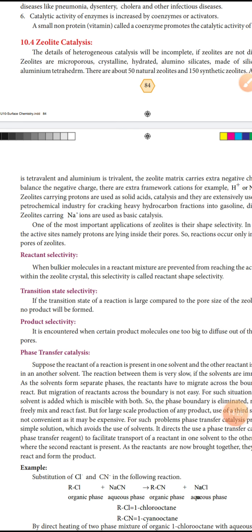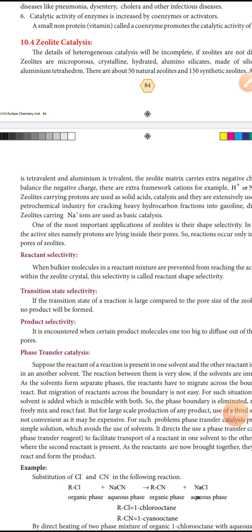Zeolites carrying protons are used as solid acid catalysts. They are extensively used in the petrochemical industry for cracking heavy hydrocarbon fractions into gasoline, diesel, etc. Zeolites carrying Na plus ions are used as basic catalysts.